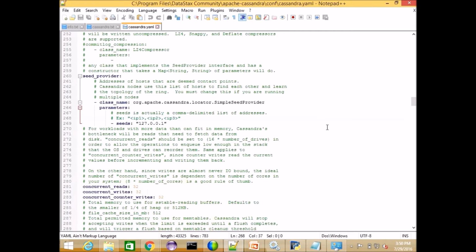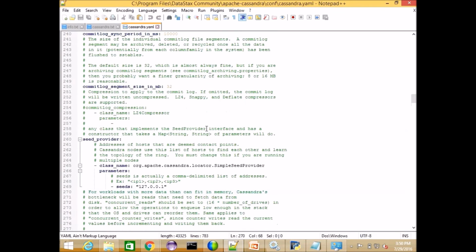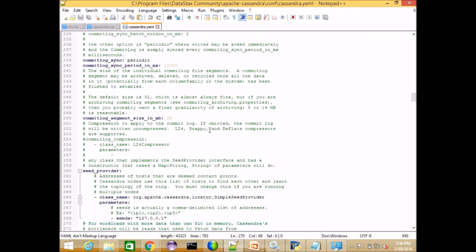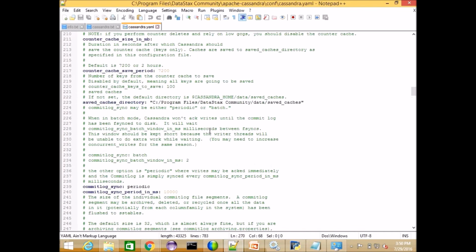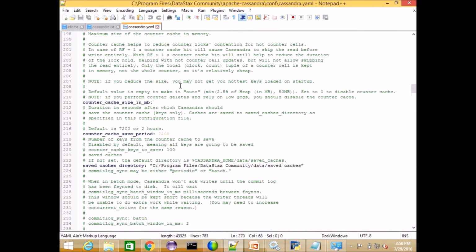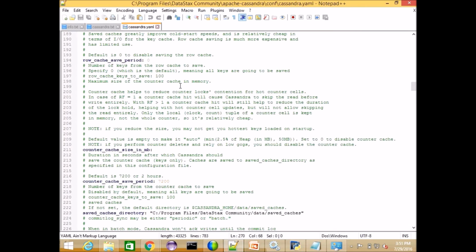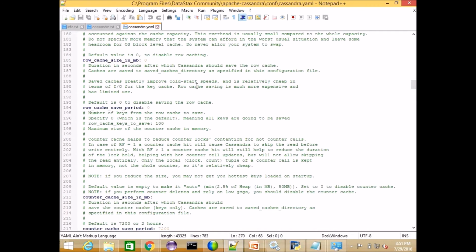Actually, if you have 4 VMs and every VM has a node, every node has this cassandra.yaml file. So you can configure it like this. For example, the cluster name is a unique name, and by default it has a default cluster name. Next time, if you want to create a cluster, you have to specify the same name for every node. And next, you have to modify the RPC address and listen address and everything. You have to do that.